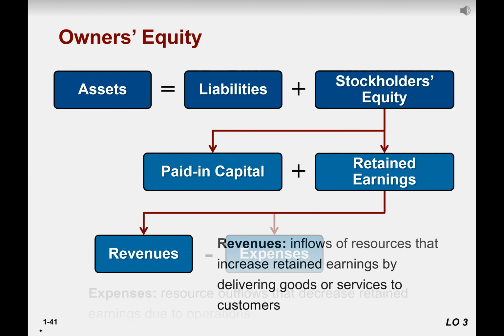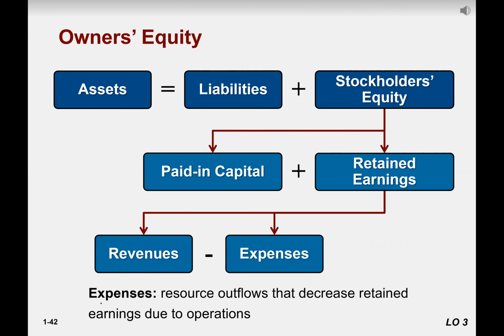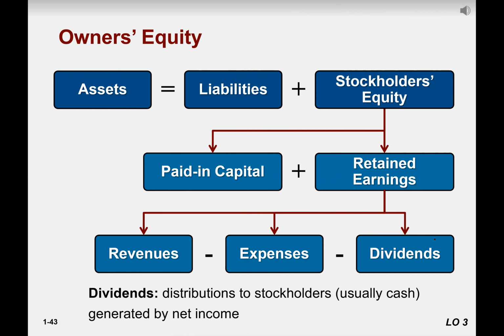So revenue minus expenses, we call that profit. From profit, you decrease the interest. We call that net income. From net income, you subtract the dividend. So that is the detailed formula.